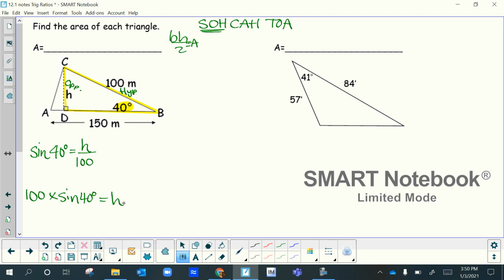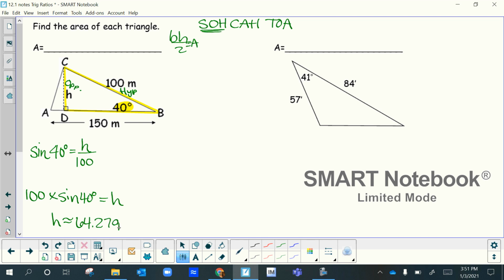So let me get my calculator. Turn it sideways. I'm going to put 100 times 40 sine equals. Don't forget to hit the equals. So that H is roughly about 64 point, it didn't say what to round to, but what did we round to on all of the other ones? About 3 places, right? So let's just go 3 again. 279.